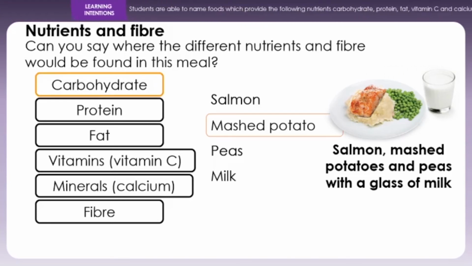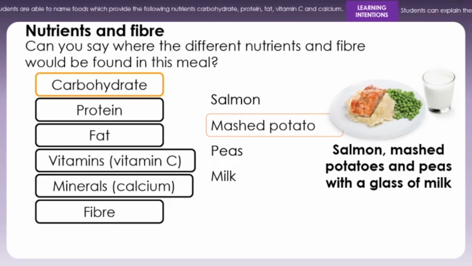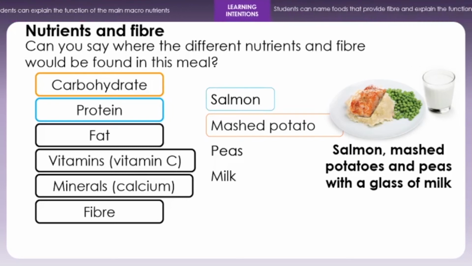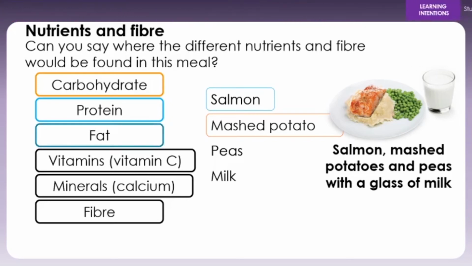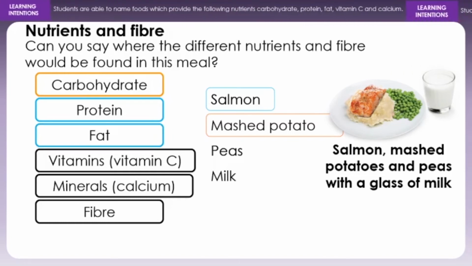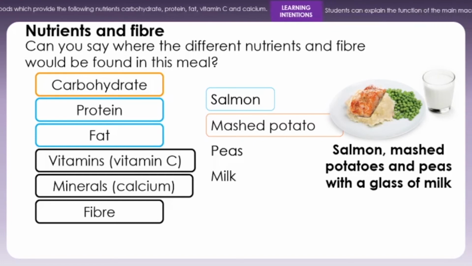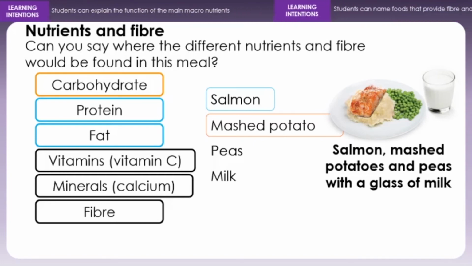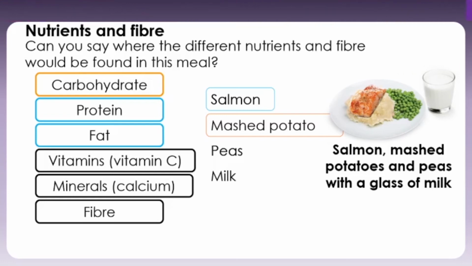Carbohydrate is found in the mashed potatoes. Protein is found in the salmon. You will also find fat in the salmon, and it's a good fat actually. It's the omega-3s, because salmon is an oily fish, one of the ones that you should be having once a week.